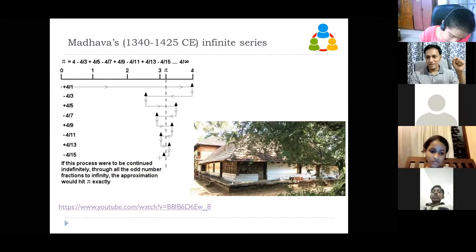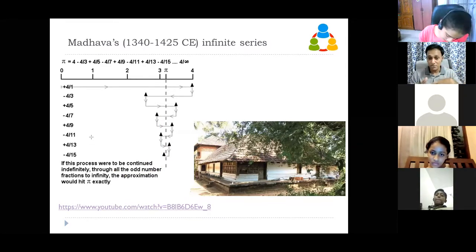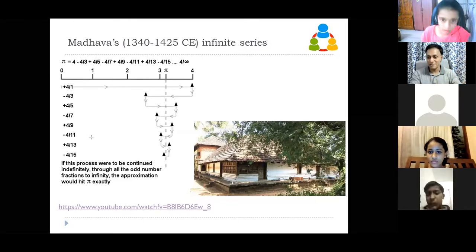But later, from some books of Somayaji and Parameshwara, who were disciples of Madhava, which were dug up, it was realized that it was Madhava who found it out 200 years before Gregory. So now we call that series the Madhava-Gregory series. And now there is research going on to understand what else are the contributions of Madhava.